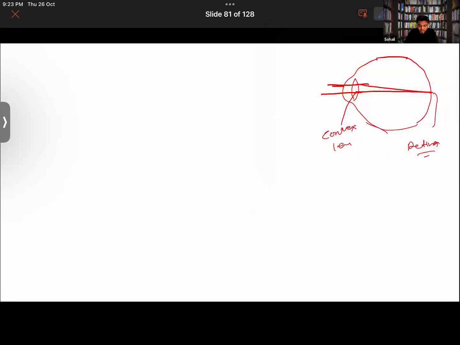The images are formed on the retina, but that does not occur in the same manner as in spherical mirrors. It's not like the light rays combine here and there's a direct display of the image. It's actually in a different manner. There are nerves connected to the backside of the eye. Those nerve cells receive this information and transfer it to the brain, and the brain interprets it, and then you get to see the image of the object. Getting it now?